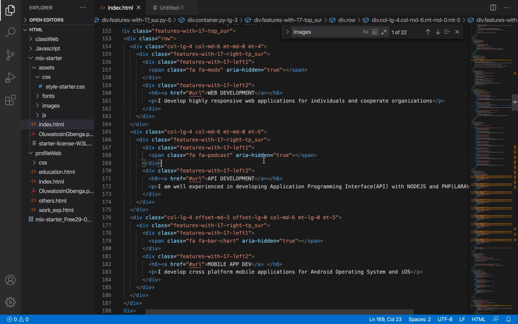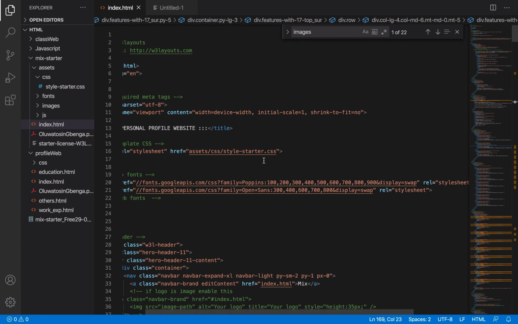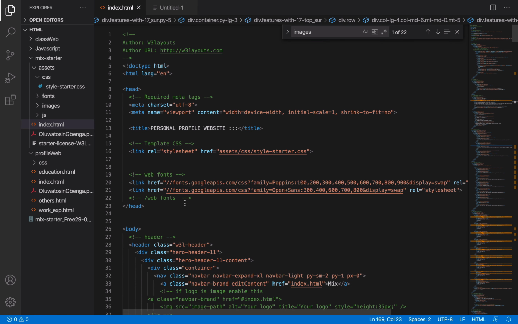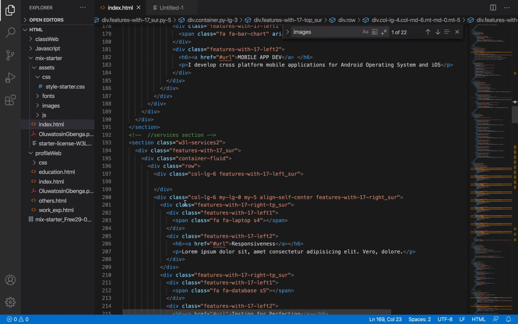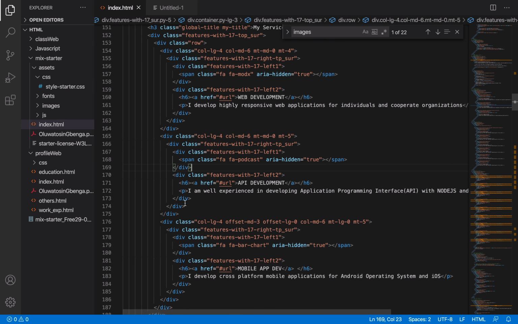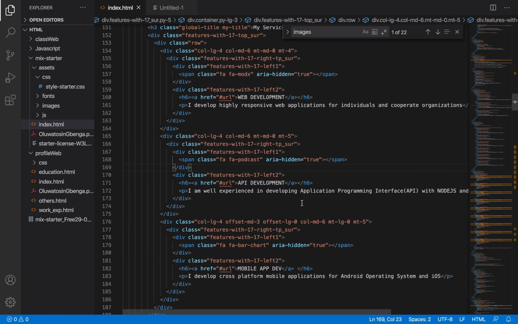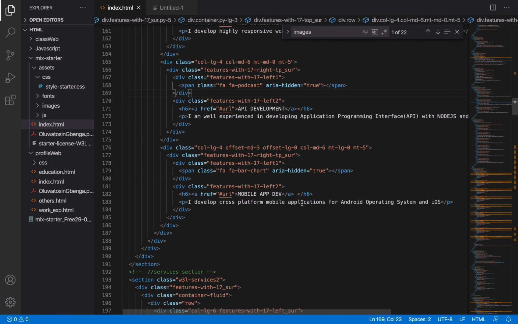So you might want to search for Google APIs, web fonts. I think that's where that image is coming from. I'm not a UI UX designer. If I were a UI UX designer, I would know better about most of these things. But of course, we can still use this for now. This is chart. So as you can see here, charts. Where is chart?